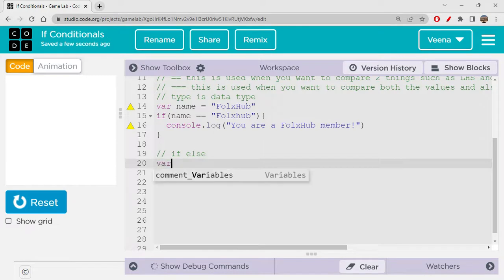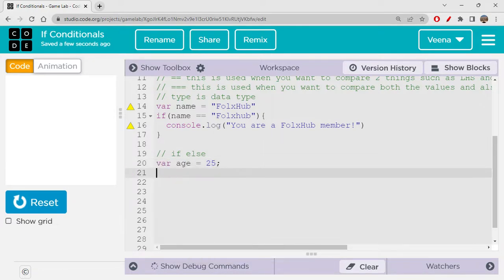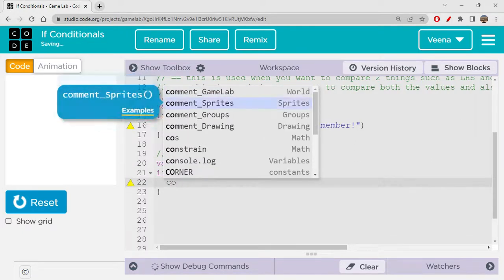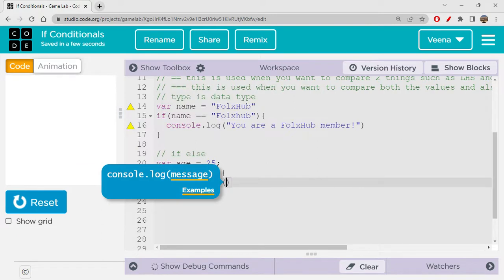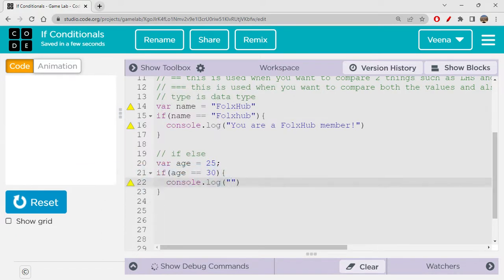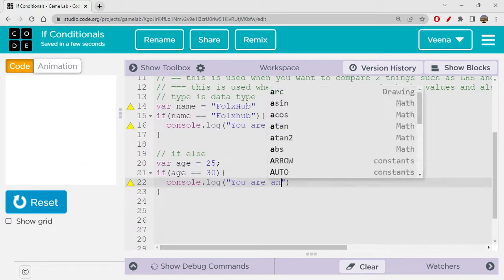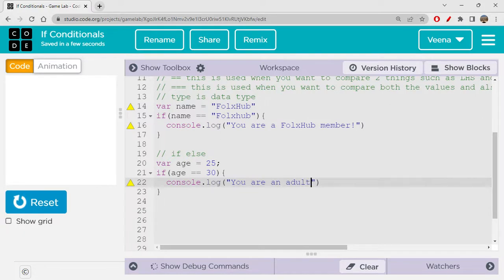Let's check that. Okay, so when I say var age equal to 25, now let's write if age equal to 30, sorry, not equal to, because we have to compare the values. If age equal to 30, I will say console.log you are an adult. Okay, don't consider the statement, just see the intention here.